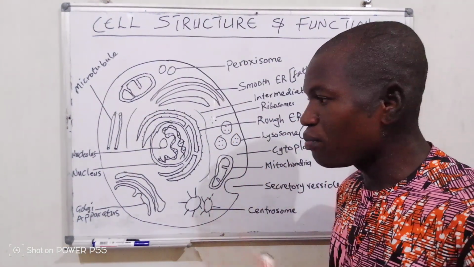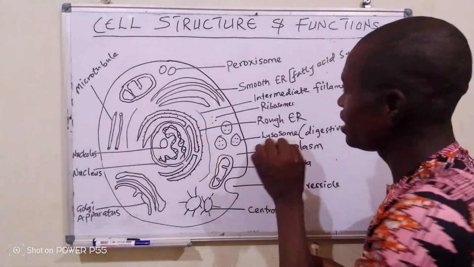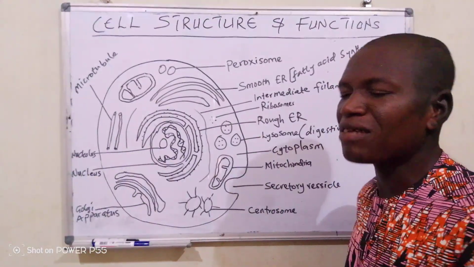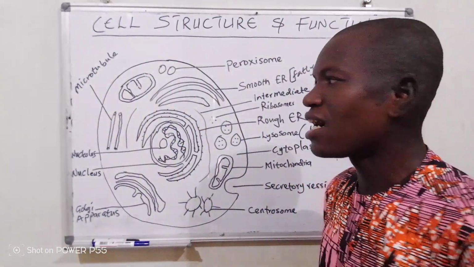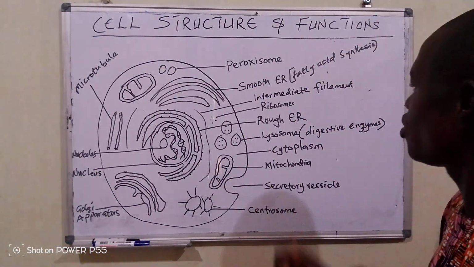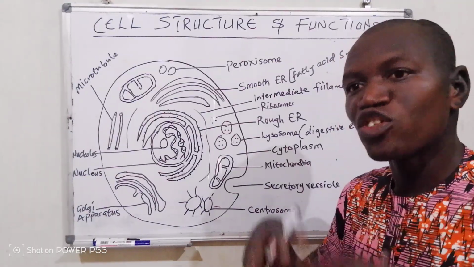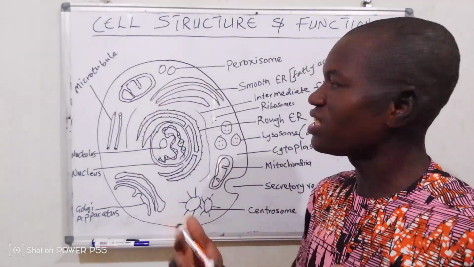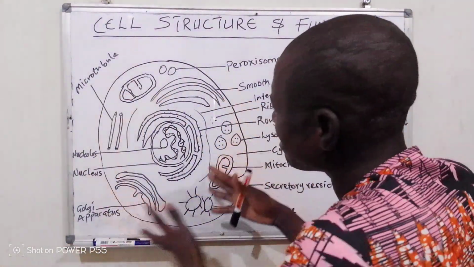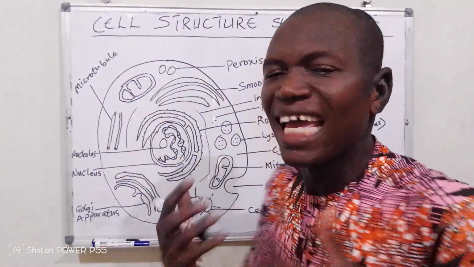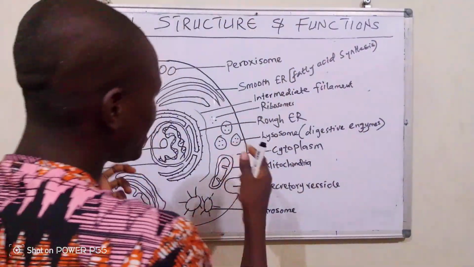And foreign objects. For example, if someone is infected with virus or bacteria, it is the role of these guys to open up, absorb that bacteria, close up, and destroy that bacteria within, and release the waste product. So this is the role of these guys. They play an immune role in that they destroy foreign organisms, the microbes and other stuff, and they also help to sanitize the cell so that dirt will not be all over. Anything that is dirty, it picks up, destroys, and then releases the waste product. So that's that about the lysosomes.